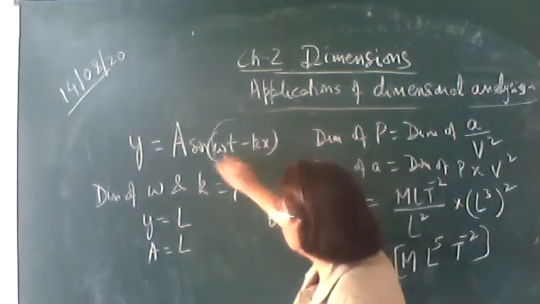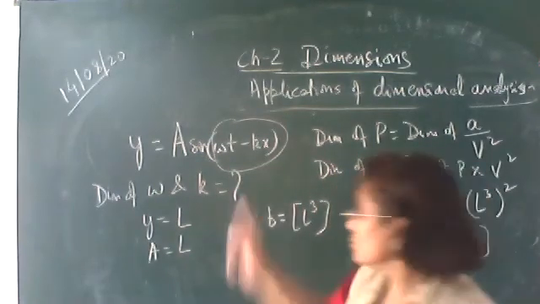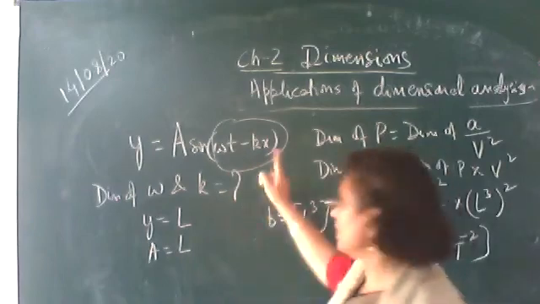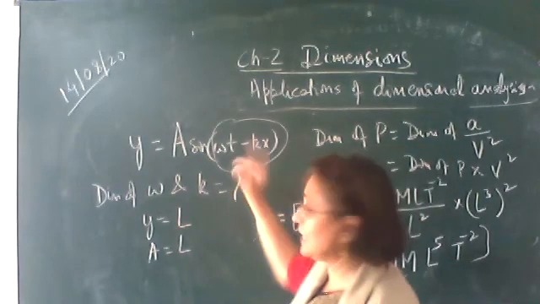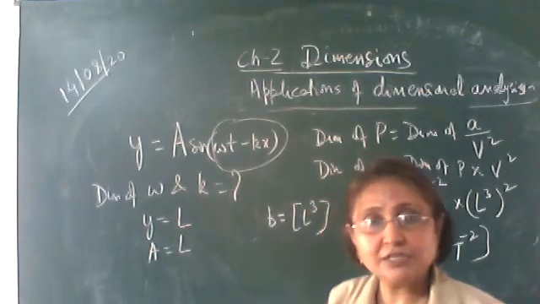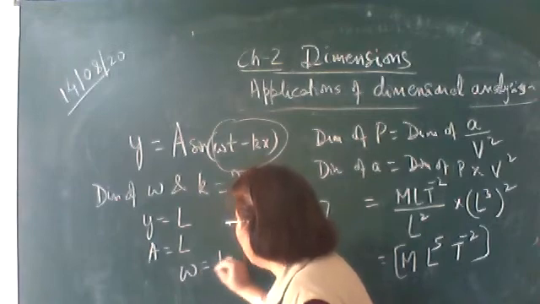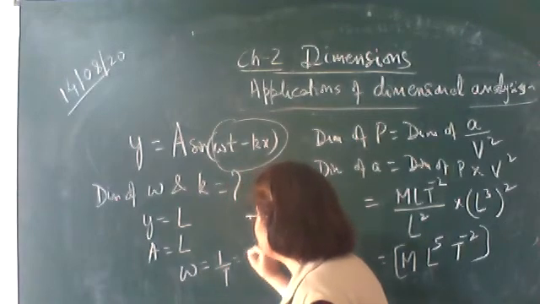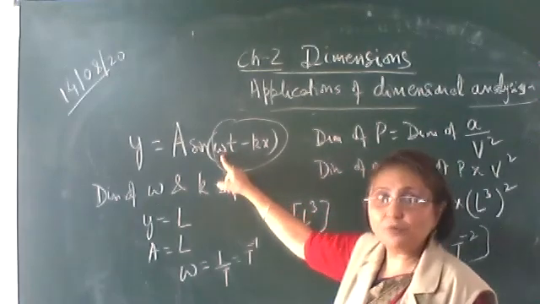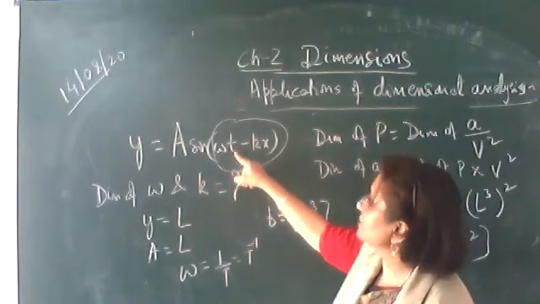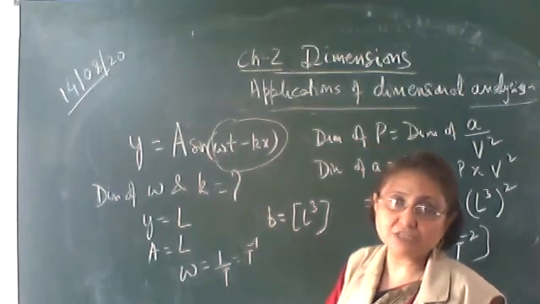This argument of the sine should be dimensionless. So omega into t should be dimensionless and k into x also should be dimensionless. We know that t is the time, it has got a dimension T. So omega will have a dimension 1 upon T, that is T raised to the power minus 1. Now you can check, if you put omega as T raised to the power minus 1, this is T, it cancels out and this becomes dimensionless.